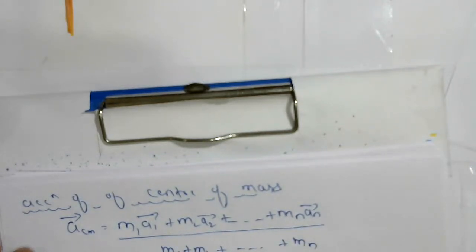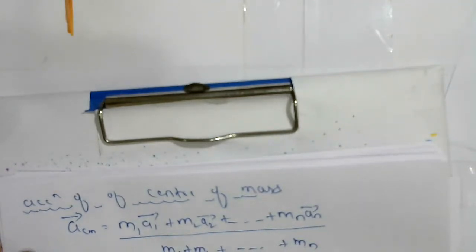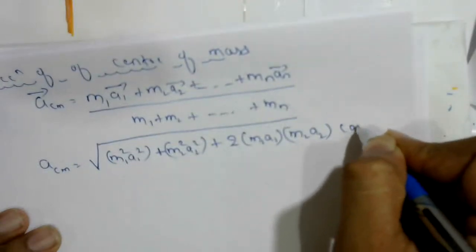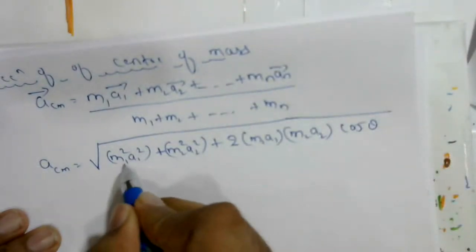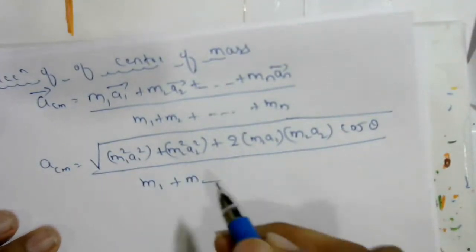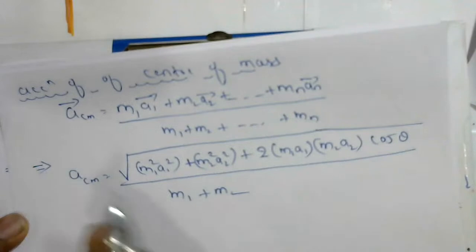If you are going to find the magnitude, same as the velocity of center of mass we discussed: square root of m1 square a1 square plus m2 square a2 square plus 2 times m1 a1 m2 a2 cos theta, upon m1 plus m2. So this is for two particles.